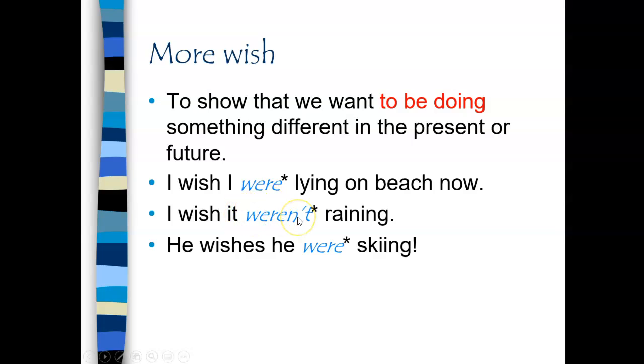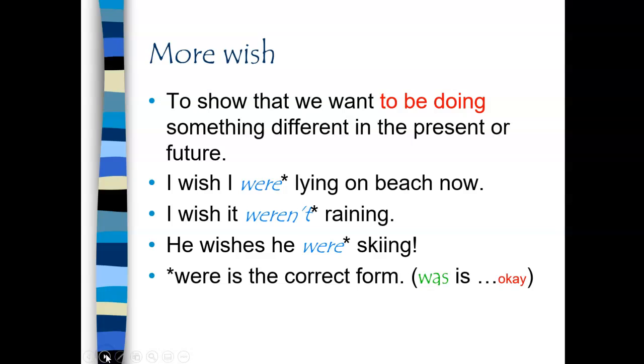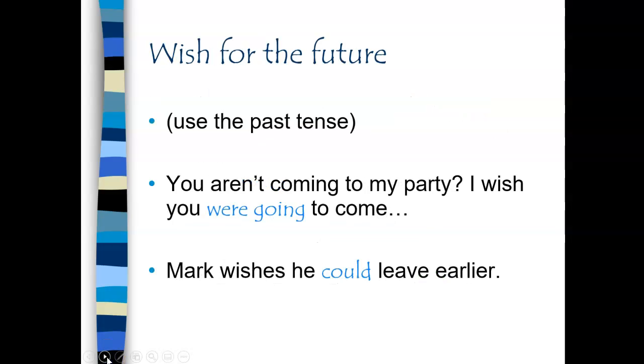I wish I were lying on a beach. I wish it weren't raining. He wishes he were skiing. All of these things are things that are not happening right now. So were is the correct form. And as I mentioned earlier, if you say was, I wish I was lying on a beach, nobody is going to faint if you make that error. But it's better, of course, to use proper language in the correct circumstance.